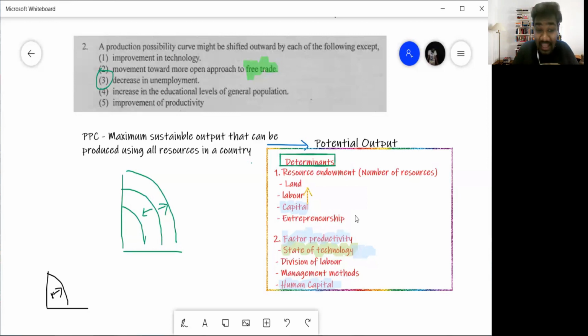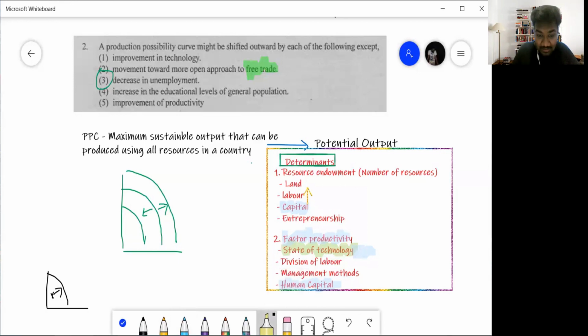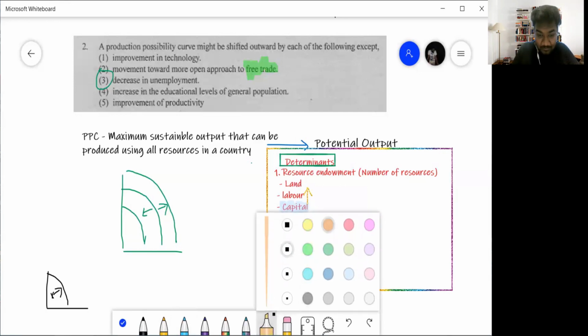Apart from that, for any other reason, your PPC will not shift. So look at this. A production possibility curve might be shifted outward by each of the following except. So they're asking which of the following is not a reason for the production possibility curve to shift. So number 1, look at answer number 1 here. This one.